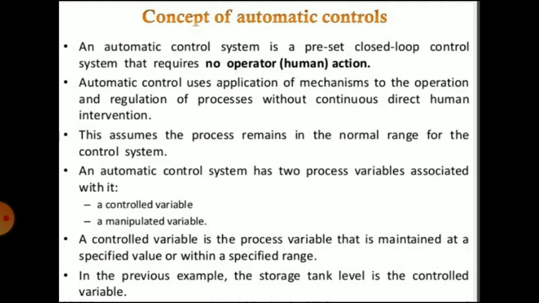An example is a storage tank having a float valve. A particular level in the water tank is maintained by a ball valve or float valve. As the particular level is reached, the ball in the tank moves slowly upward, causing the valve to stop the flow into the tank. So the storage tank level is the control variable.